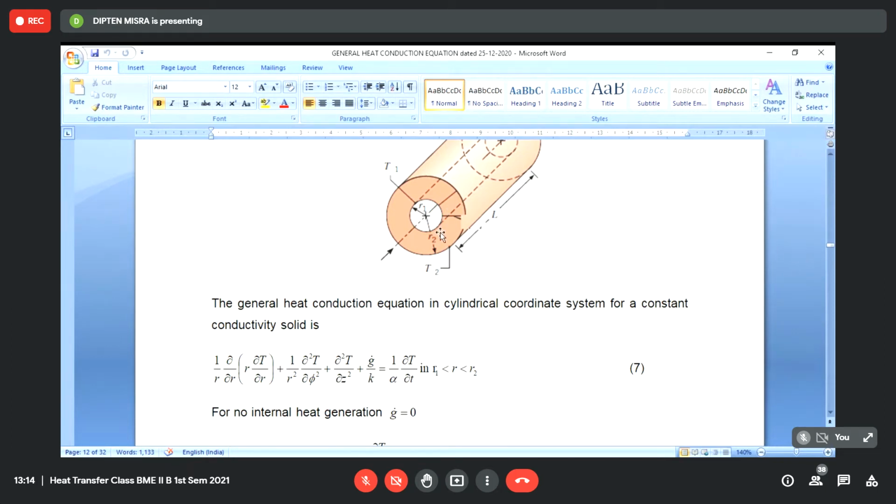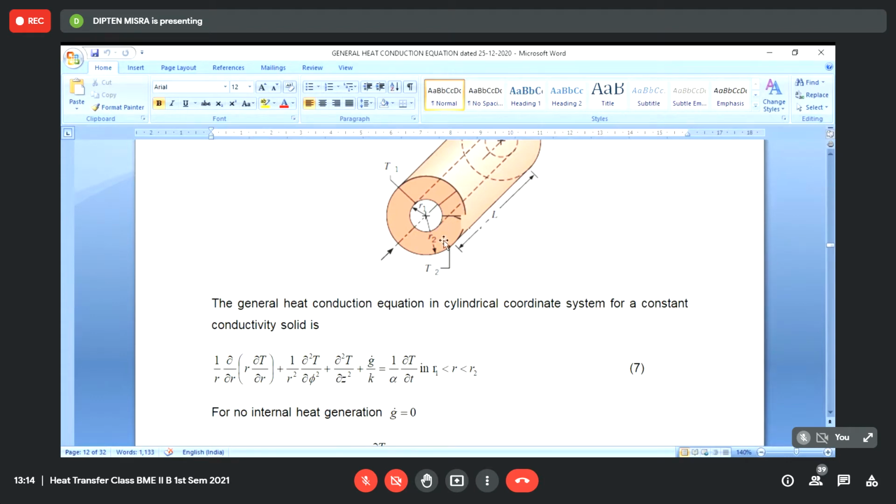And moreover, because the primary temperature differential remains across the radial direction, we should not expect any temperature variation along the z direction. Even if it is a long cylinder such that L is much greater than the radial thickness, the z-wise flow will be very small compared to the radial heat flow. Except that if this is heated compared to the surrounding temperature, we can expect some heat to come out from the end surface to the surrounding.